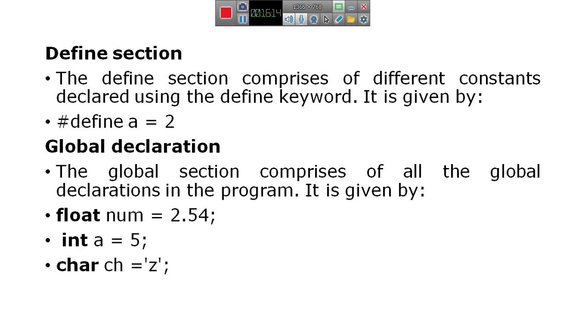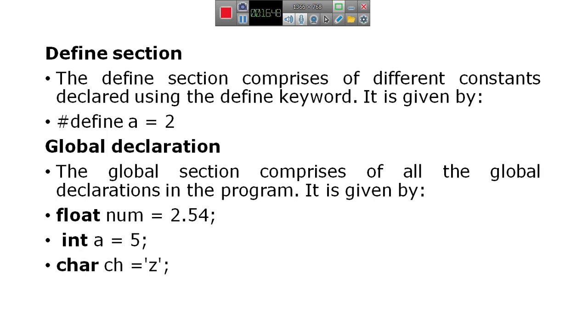Here, hash define is used to define constants in the program. It means that we can store a value in a memory location that cannot be altered. It means it is fixed. Once it is defined by using hash define at the top of the program above the main function, then it is fixed.